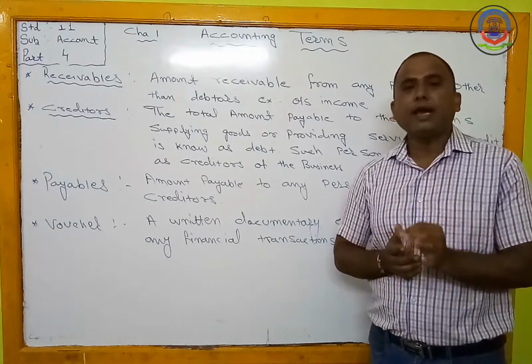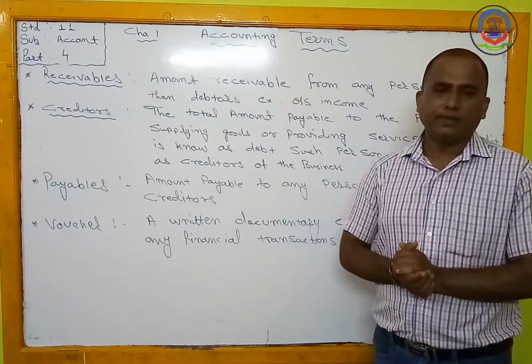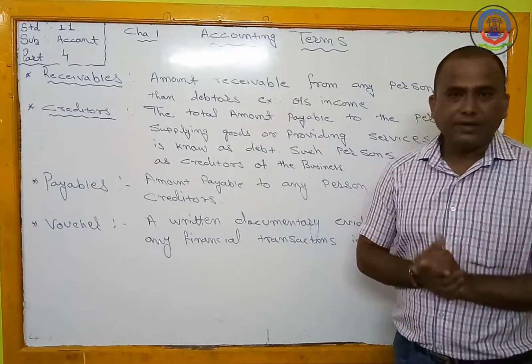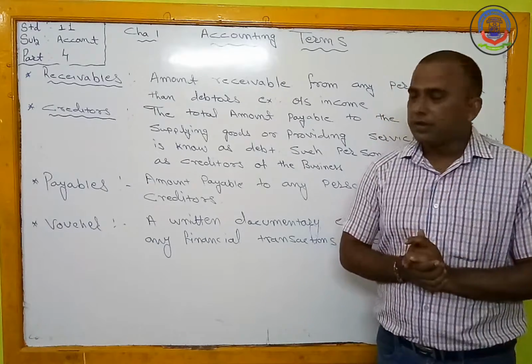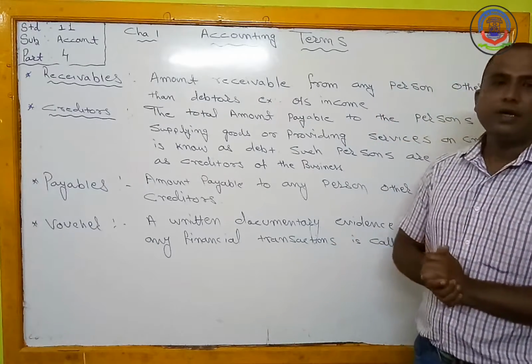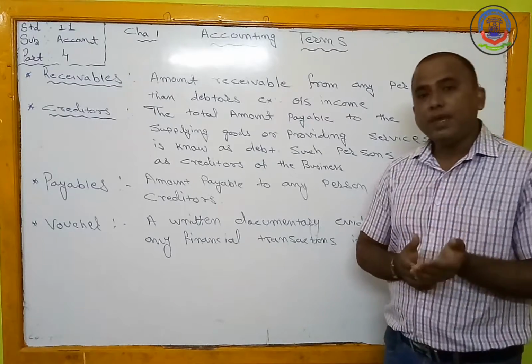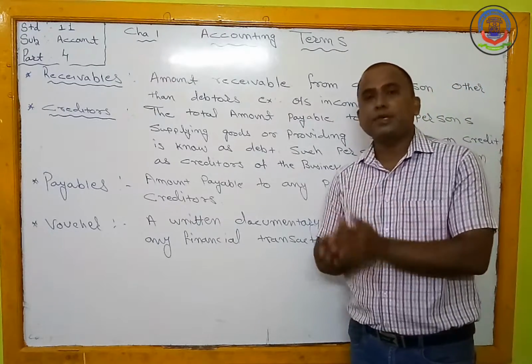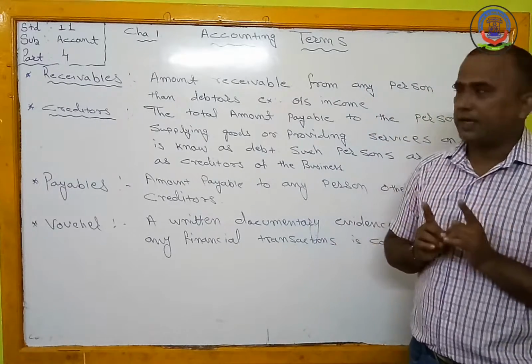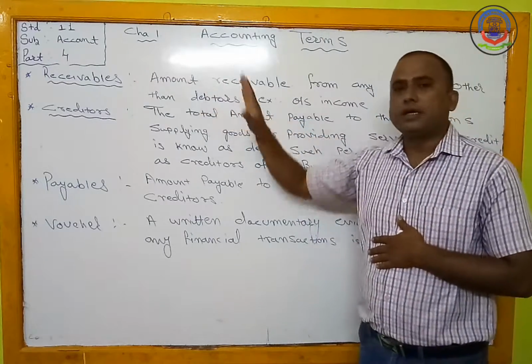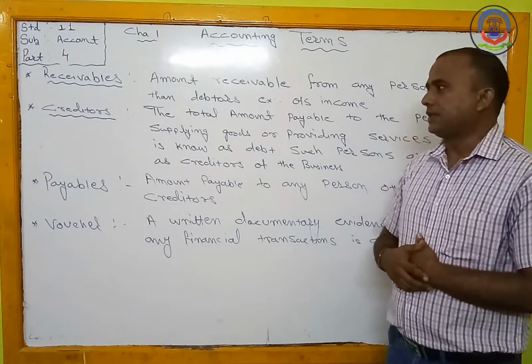Like any types of outstanding income, outstanding rent, outstanding brokerage, outstanding commission, these all are the example of the receivable. कि ऐसी कोई भी अमाउंट जो हमें दूसरे पर्सन से मिलना बाकी है, लेकिन वो हमारा डेब्टर नहीं होना चाहिए, that is known as a receivable for the business.